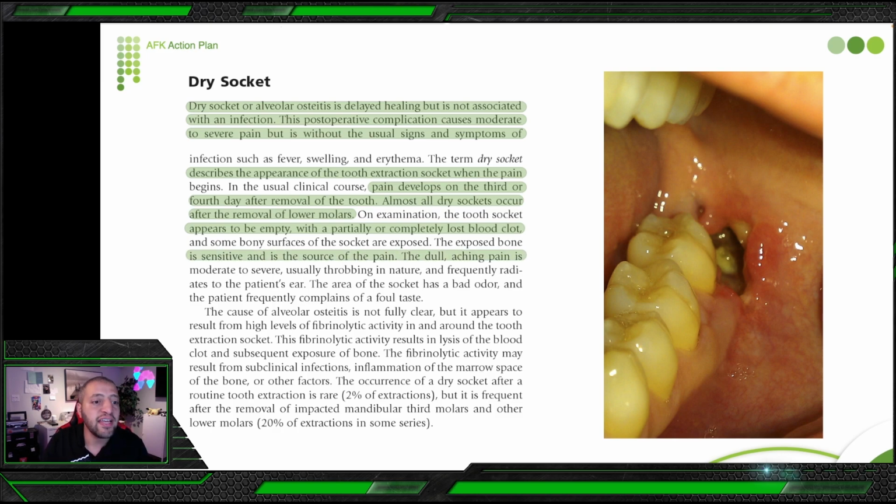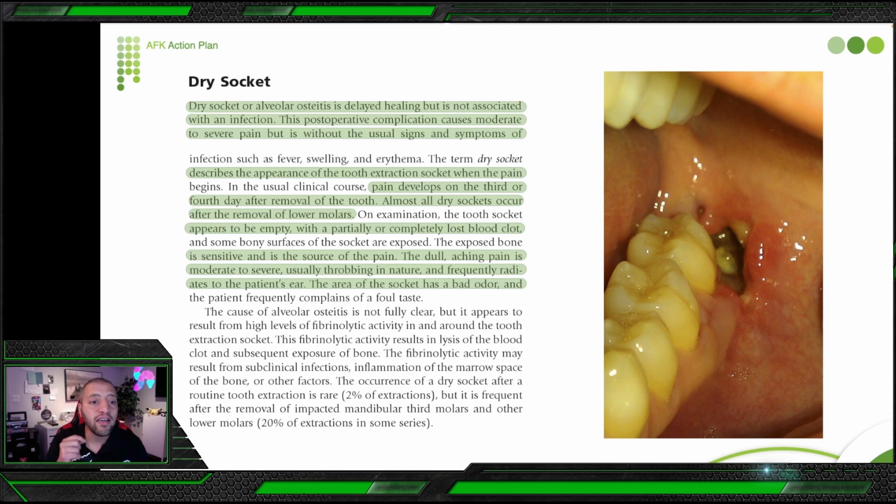The exposed bone is sensitive and is a source of pain. The dull aching pain is moderate to severe, usually throbbing in nature and frequently radiating to the patient's ear. And lastly, the area of the socket has a bad odor, and the patient frequently complains of foul odor or foul taste. So to diagnose a dry socket after osteitis, it should happen on the third or fourth day after. The patient will have no signs of fever, swelling, or erythema.